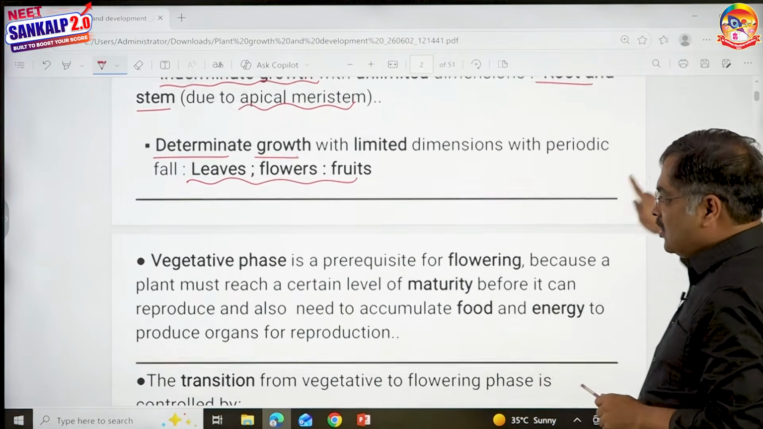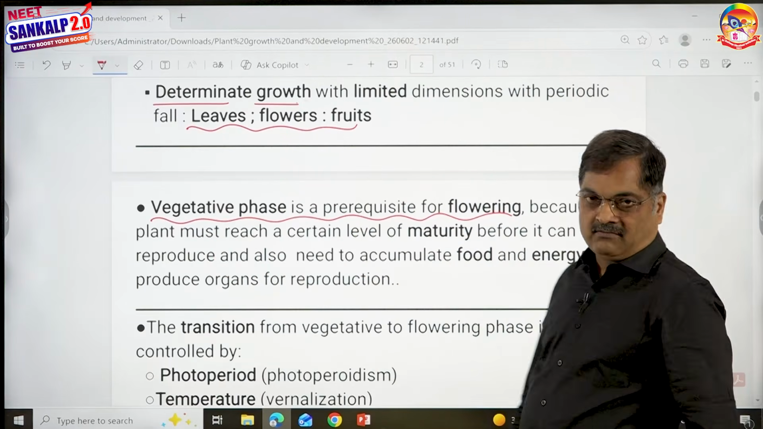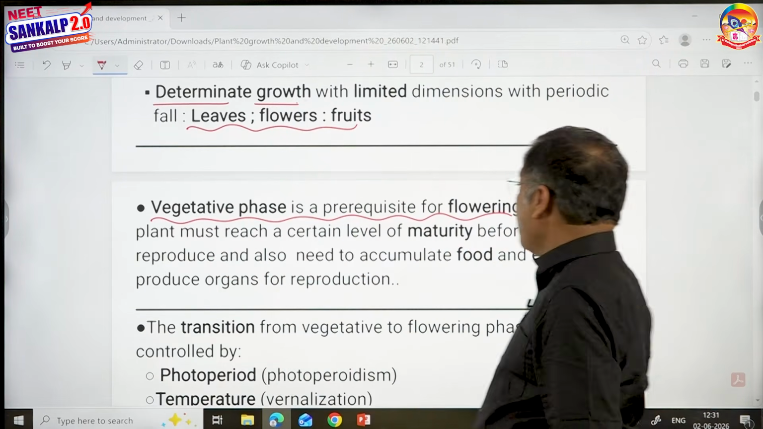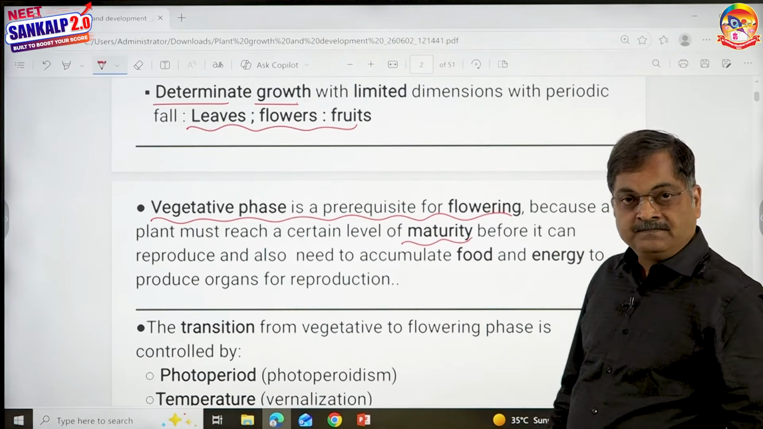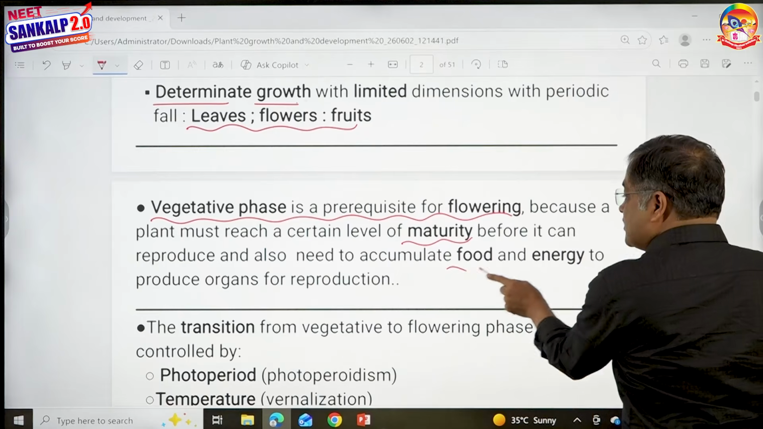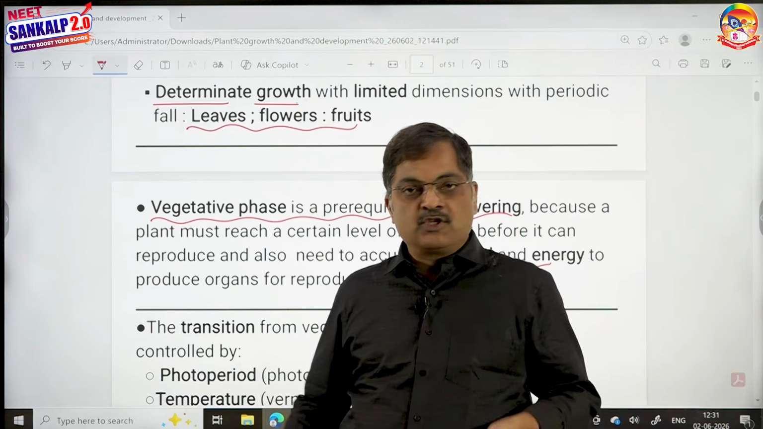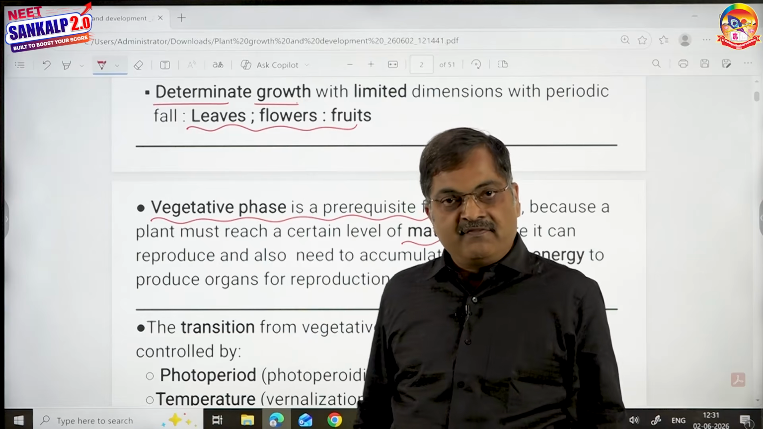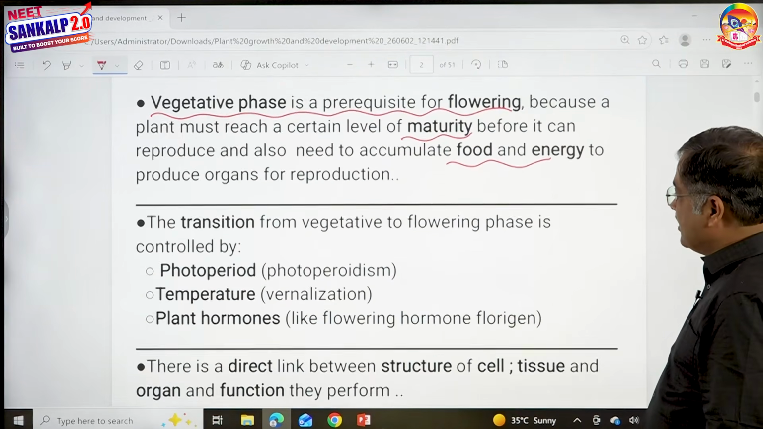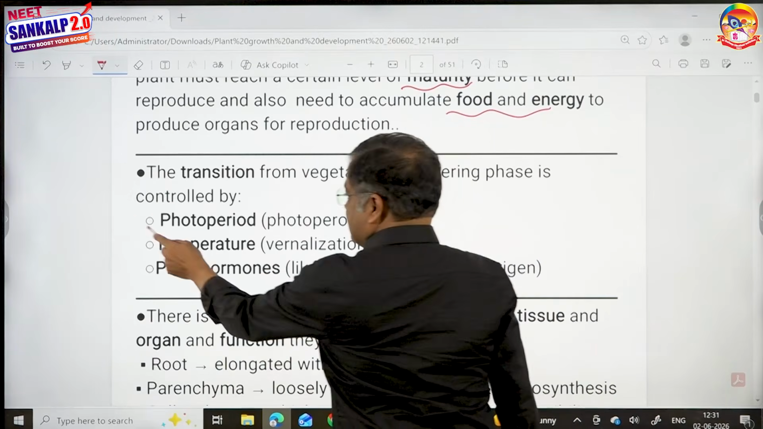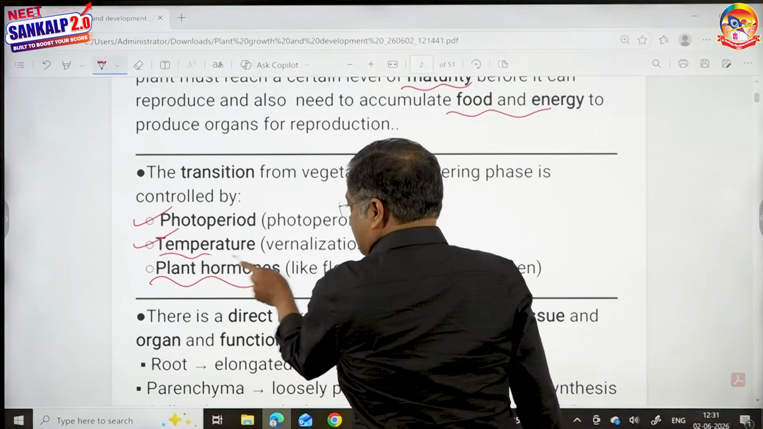Why should the vegetative phase be a prerequisite to flowering? Very simple, for two reasons. One, the plant requires some time to gain maturity. Two, the food is produced during the vegetative phase and this food liberates energy that is very much needed for flower, fruit and seed. And the transition from vegetative to flowering phase is under the influence of light, temperature and hormones.